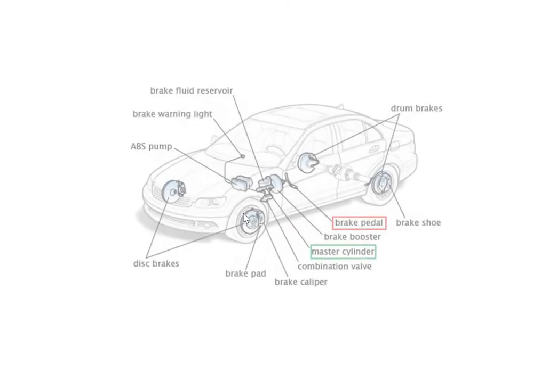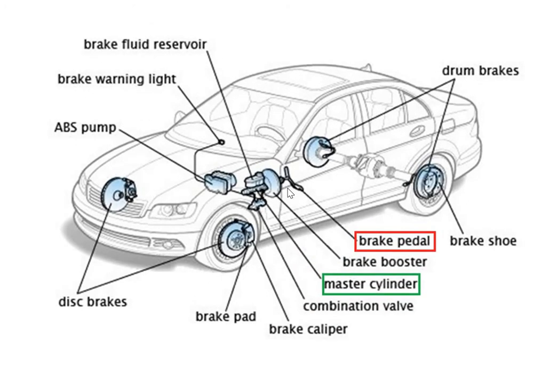Let's see the image. This figure shows the internal structure of the car brake system. See the brake pedal in the figure carefully. The brake pedal is connected to the master cylinder, which is then attached to the forward wheel with the disc brakes. Similarly, also for the backward wheel. This is the internal structure of the brake system of our car. Let's see in detail.